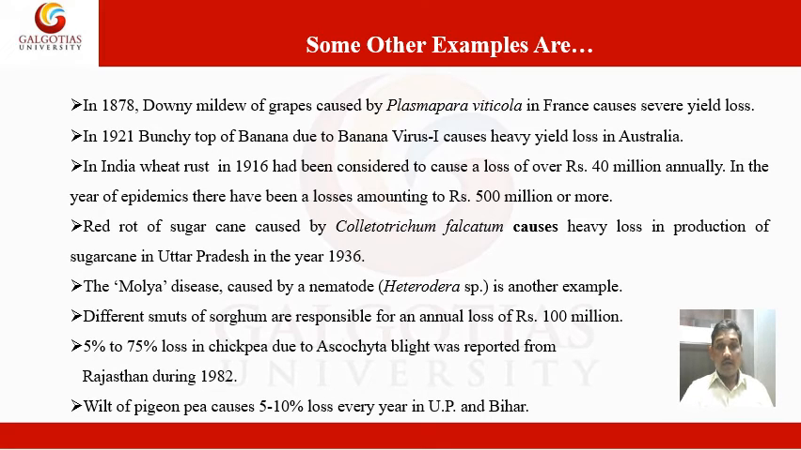Next, different kinds of smuts of sorghum are responsible for annual losses of about 100 billion rupees, and 5% to 75% losses in chickpea were reported due to Ascochyta blight from Rajasthan in India. Next is wilt of pigeon pea, which causes about 5 to 10% loss every year in Uttar Pradesh and Bihar due to Fusarium udum.